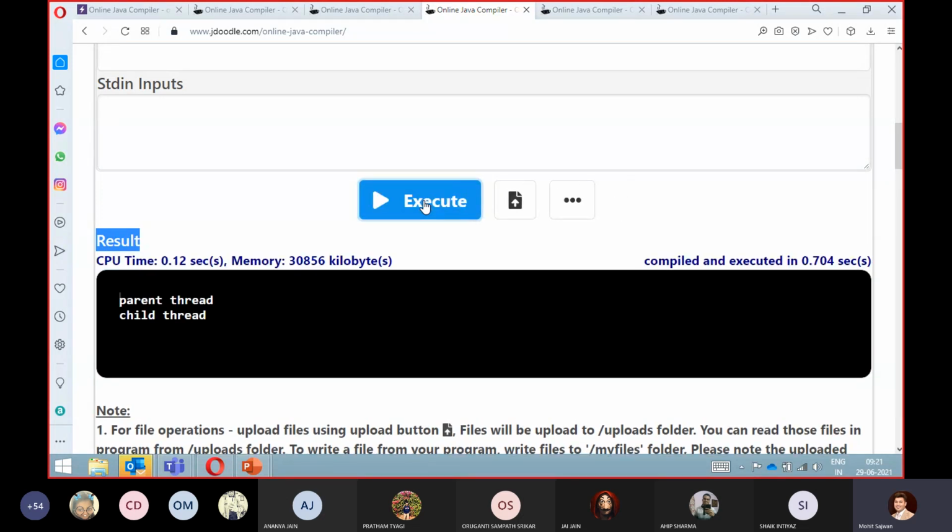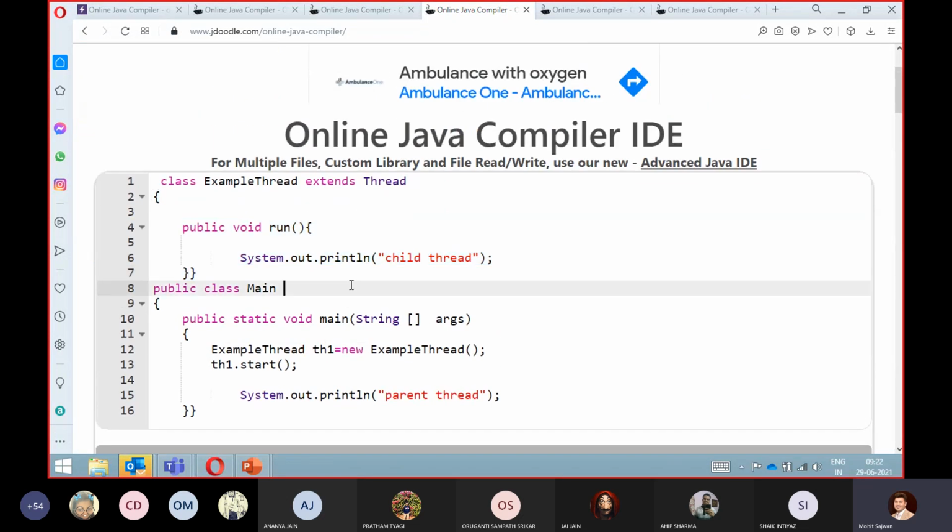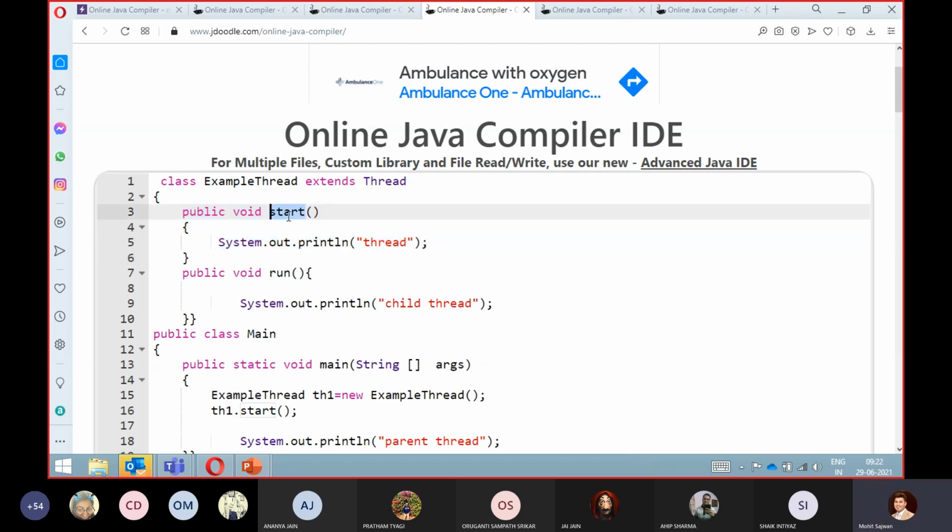It might be that we have very few statements, which is why our parent thread is executing first. So till now what we have understood is: please don't override your start method, because if you override this method, you are not able to perform the concept of multi-threading.